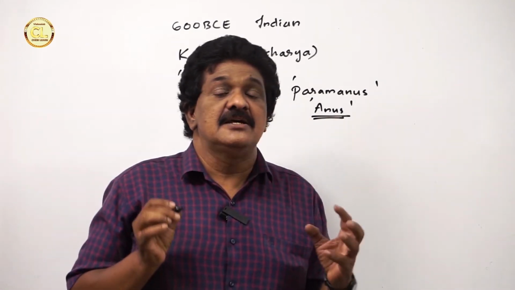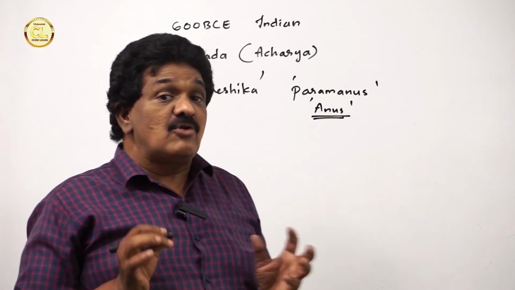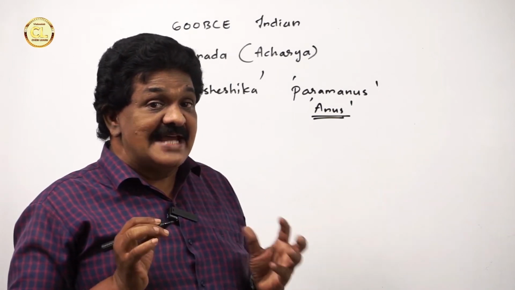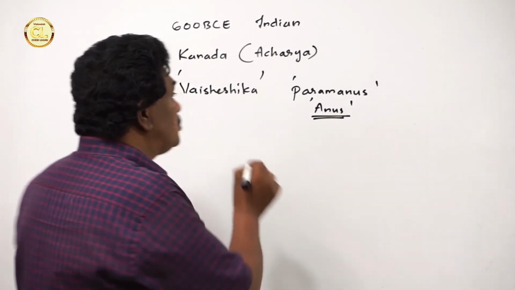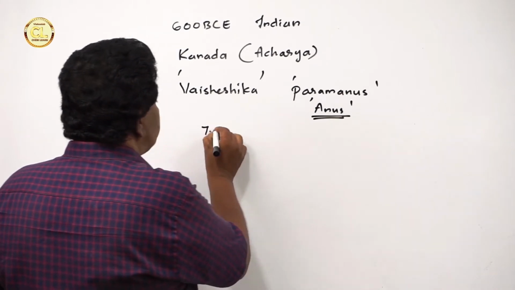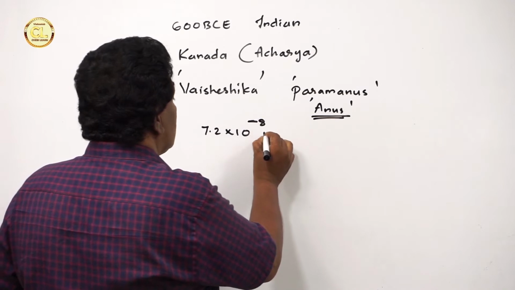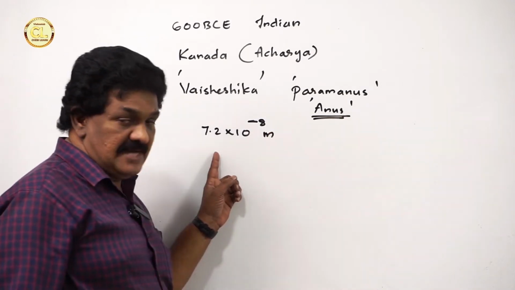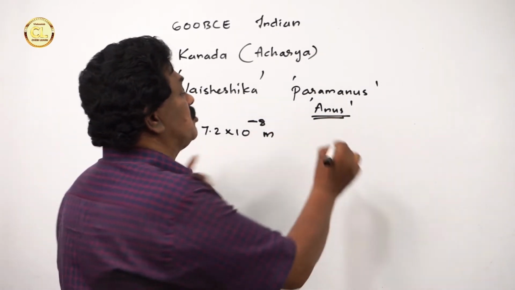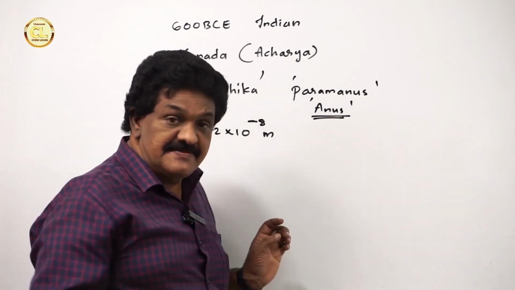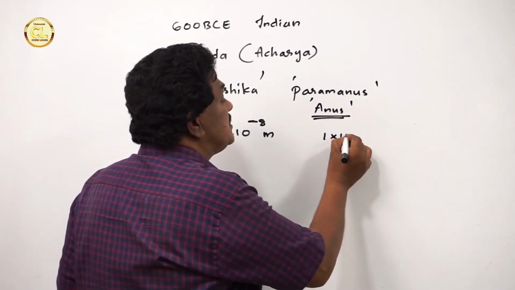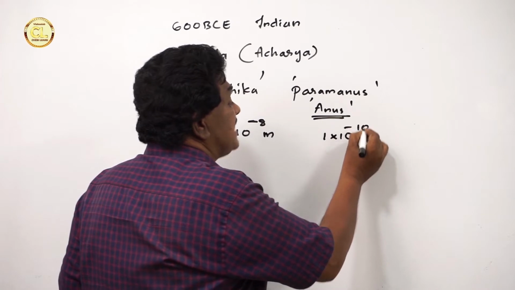Based on some Vedic approaches, he calculated the size of the paramanu to be about 7.2 × 10^-8 meters. But modern observation shows that the size of the atom is about 1 × 10^-10 meter.